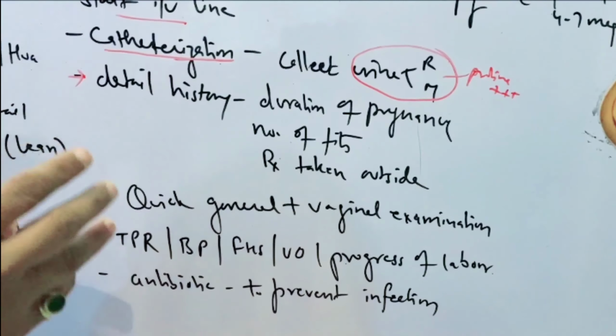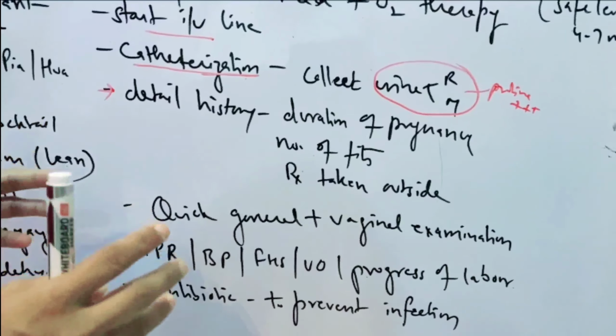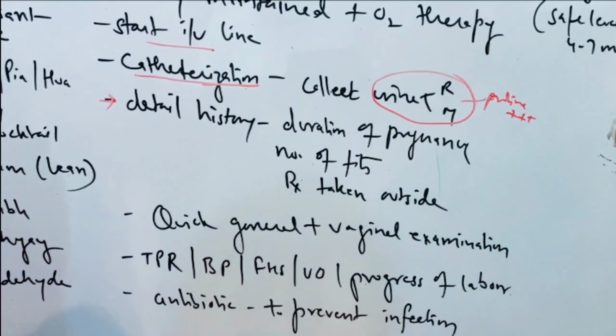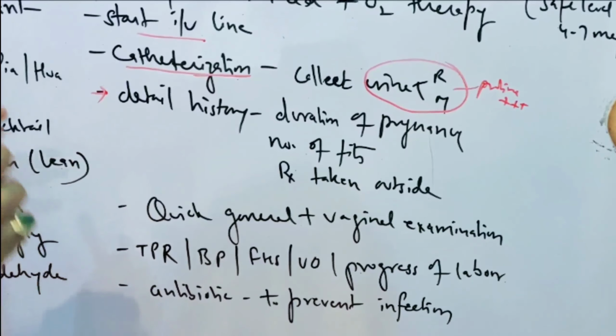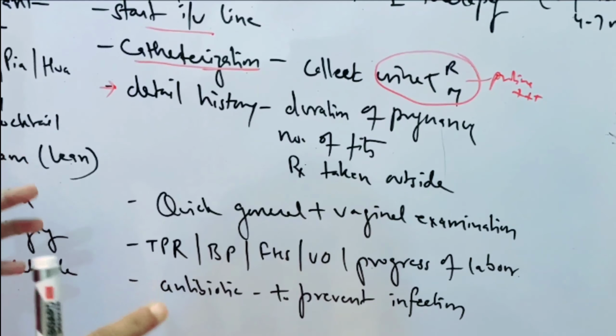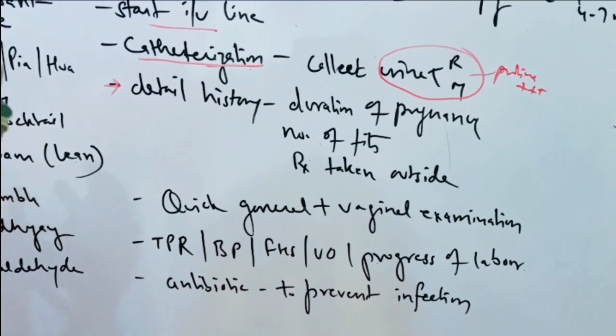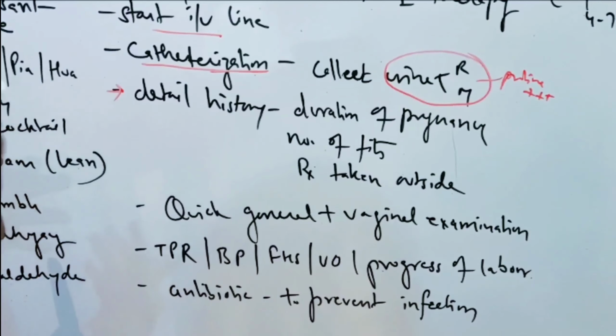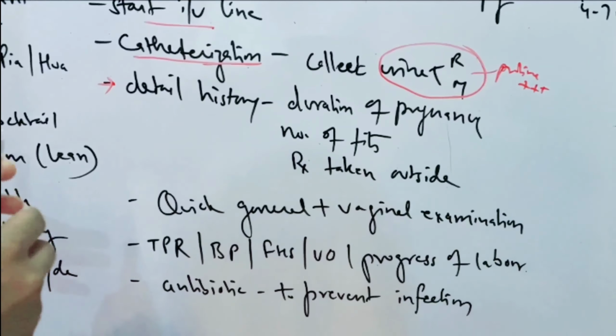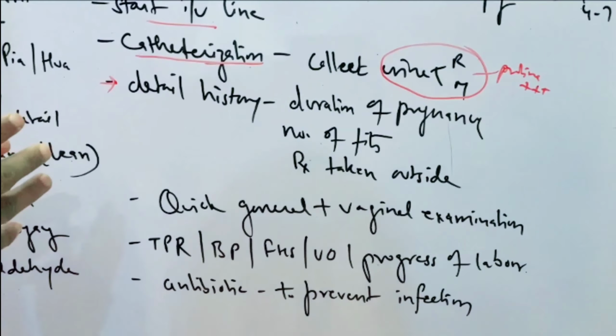See, if eclampsia is present, if fits are present or the convulsion is present, then आप इस प्रेगनेंसी को कंटिन्यू नहीं रख सकते हैं. We have to terminate the baby. ठीक है, अब वो कितने ड्यूरेशन ऑफ प्रेगनेंसी क्या है, that is important for the baby कि बेबी को हमें NICU में शिफ्ट करना होगा या बेबी after 37 weeks of pregnancy अगर हम उसको टर्मिनेट कर रहे हैं then it might be possible कि बेबी बहुत अच्छे से सर्वाइव कर जाए. But if eclampsia हो रहा है, अगर convulsion आ रहा है, तो we have to terminate the pregnancy.